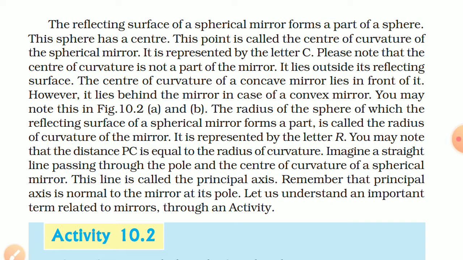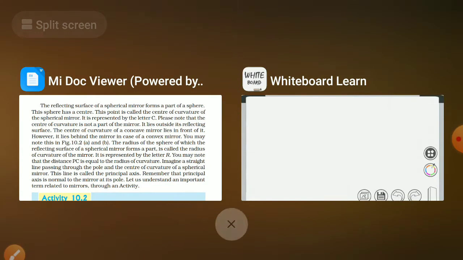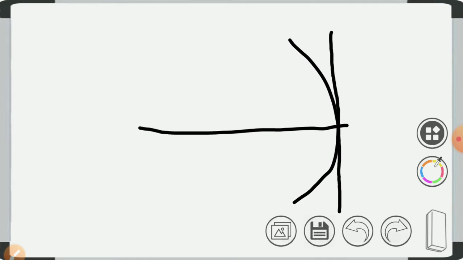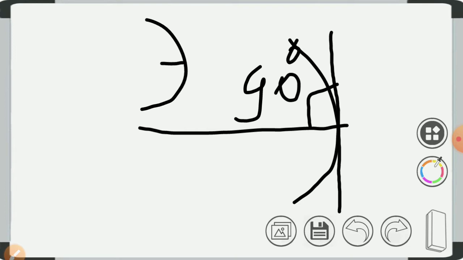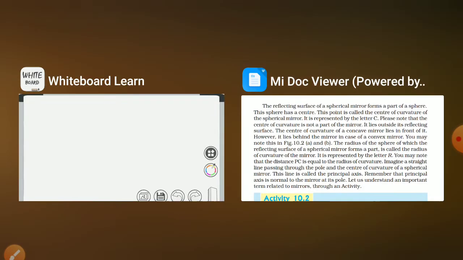Let us understand an important term related to mirrors through an activity. How is it normal? For example, this is a concave mirror. You pass a straight line from it. So this line will be at 90 degrees to this mirror. This line will be at 90 degrees to the flat surface which is passing through the pole. So the principal axis is always perpendicular, at 90 degrees, to the mirror.